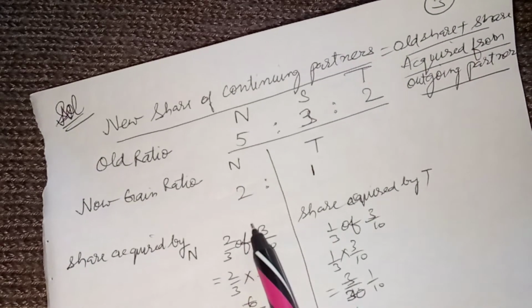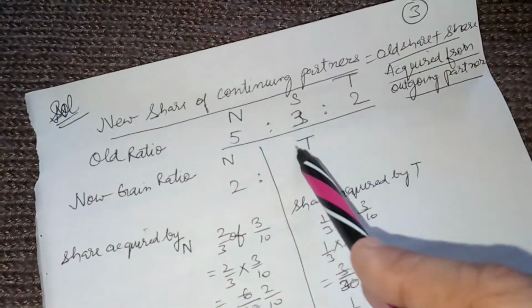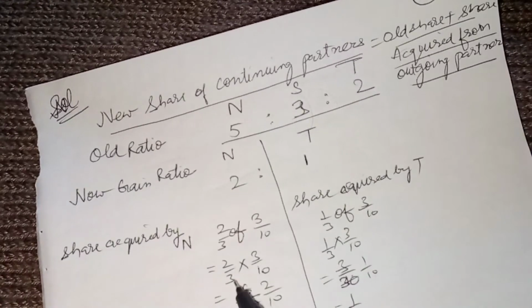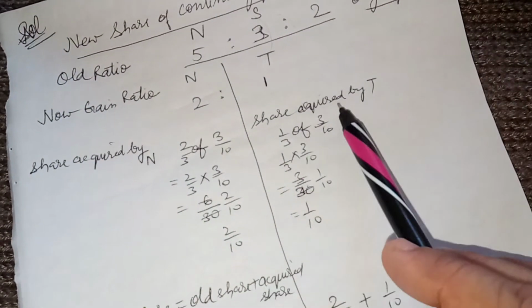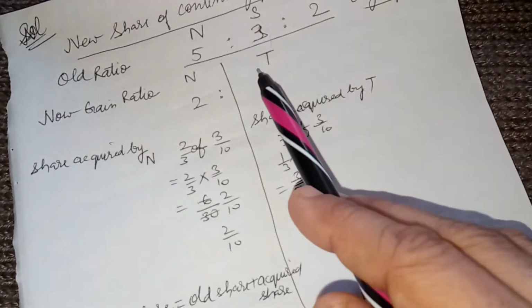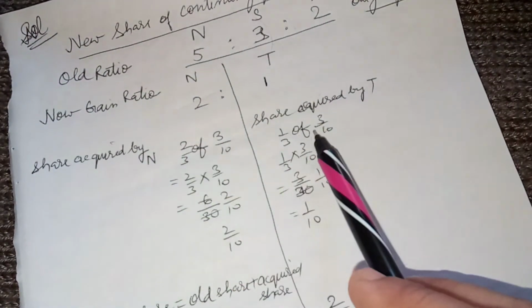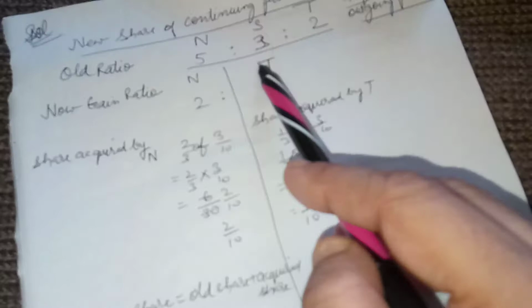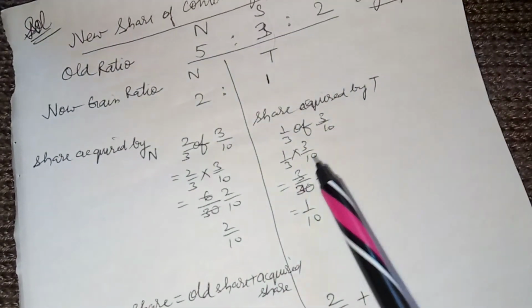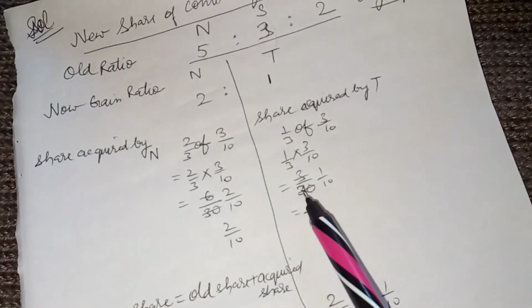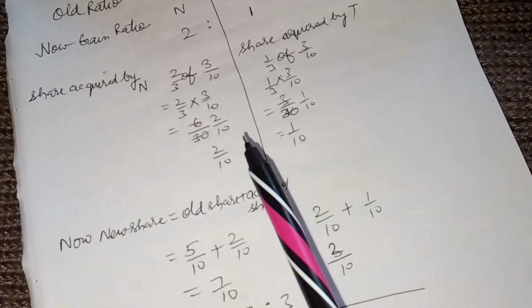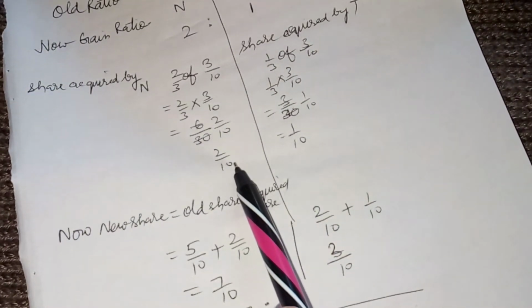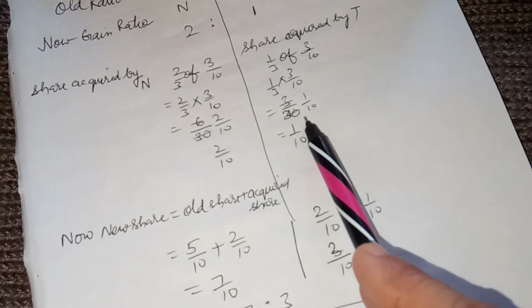He is getting 2/3 of the outgoing partner's previous share, that is 3/10. So it will come out to be 2/10. And the share acquired by T is 1/3 of the outgoing partner's share 3/10, that is 1/3 into 3/10, which is 1/10. So N acquired 2/10 share and T acquired 1/10 share.